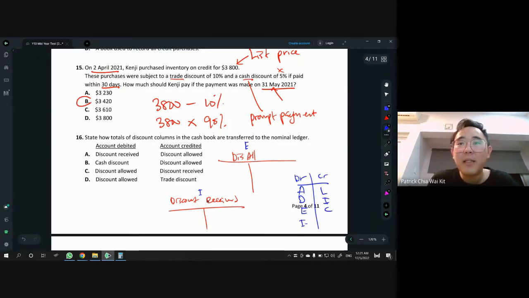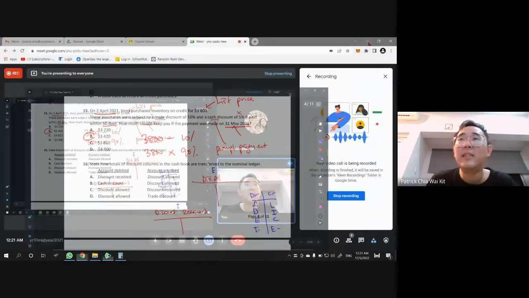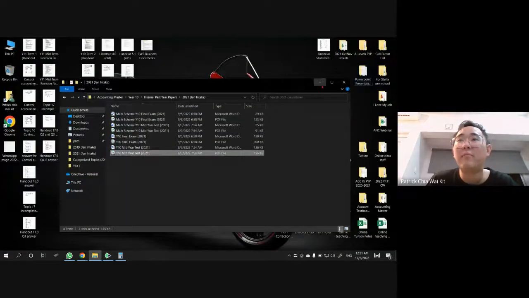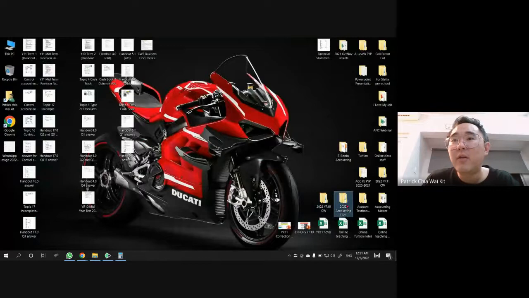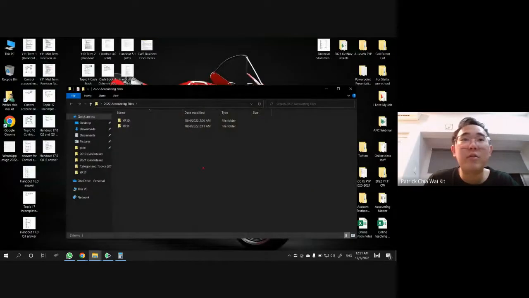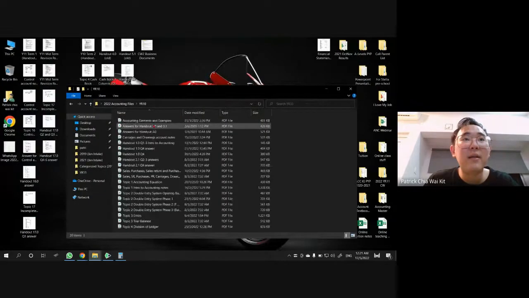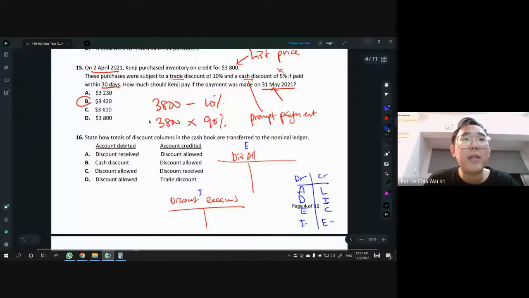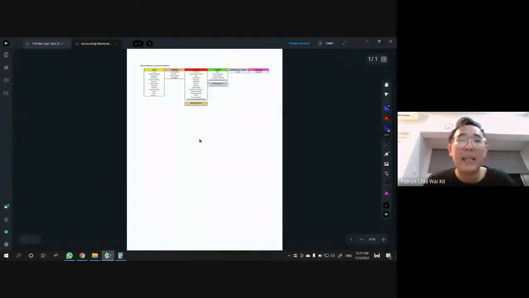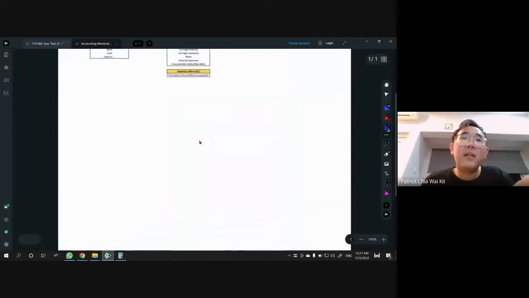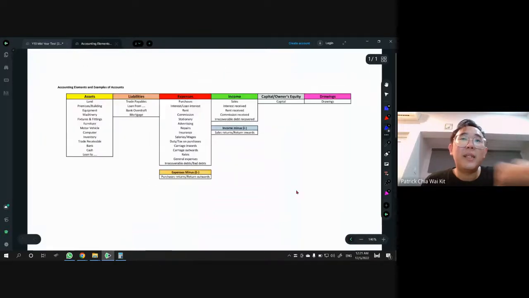What is I minus? Our sales return. And what is E minus? Our purchases return. So the best way to do recording, as in double entry, or to do a trial balance, you better master this in the notes that I've given before, in the 2020 accounting files. You should check out this thing, which is known as accounting elements and example. So go and see this again.